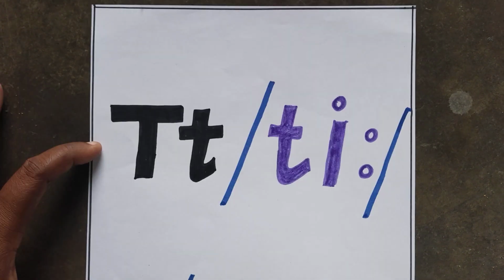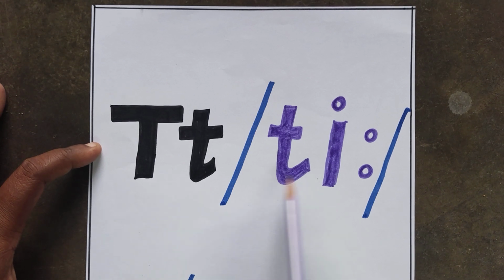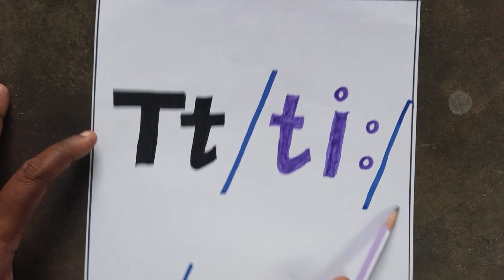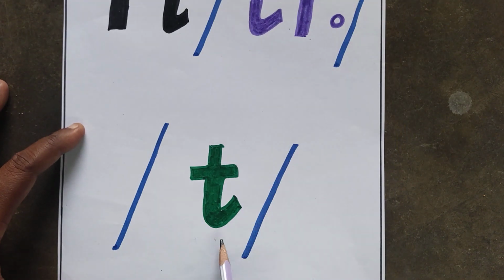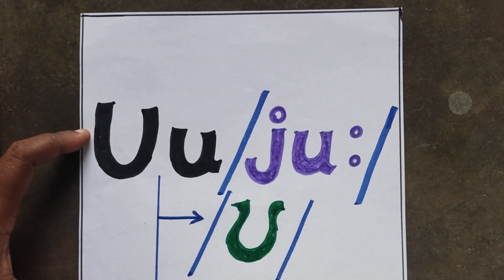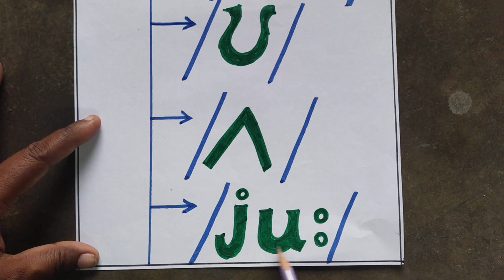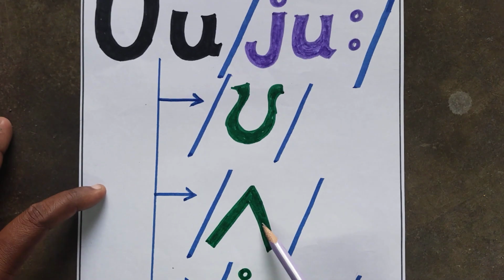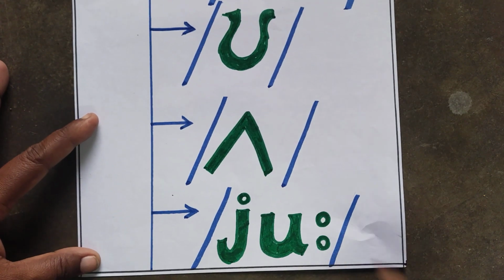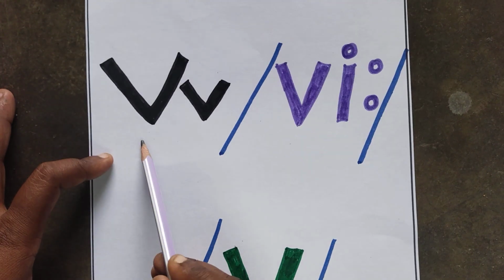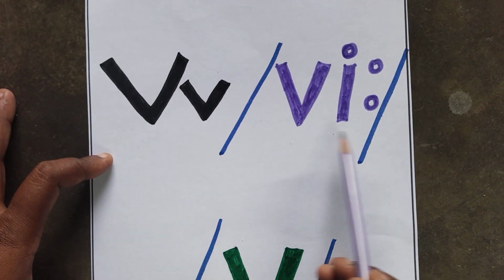The name of the letter is T. T. The sound of letter T is It. The name of the letter is U. U. The sounds of letter U are U, A, U, U, A, U. The name of the letter is V.